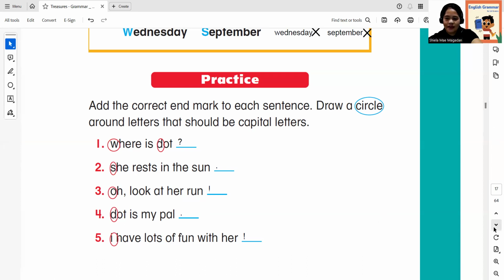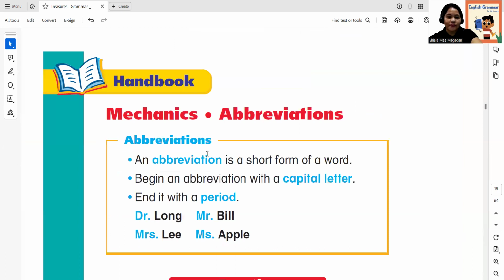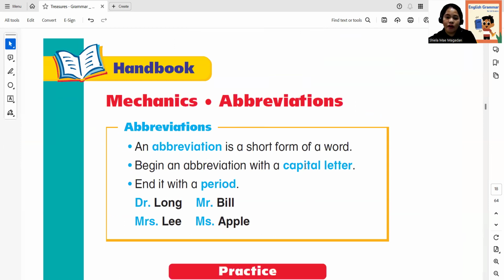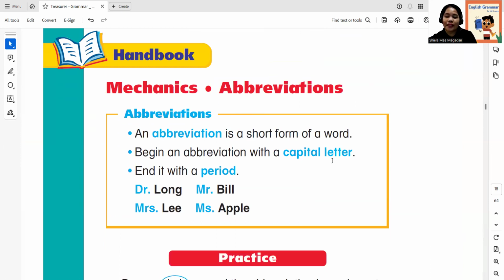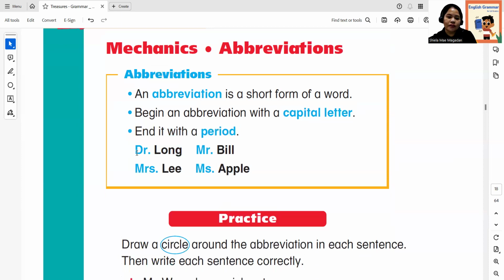Okay, good job. So now let's proceed to the next page, which is abbreviation. An abbreviation is a short form of a word. Begin an abbreviation with a capital letter. Remember that capital letter, okay? And end with a period. So you know already what a capital letter is and what a period is. Example here, Dr. for doctor. So this is an abbreviation. It begins with a capital letter and ends with a period.